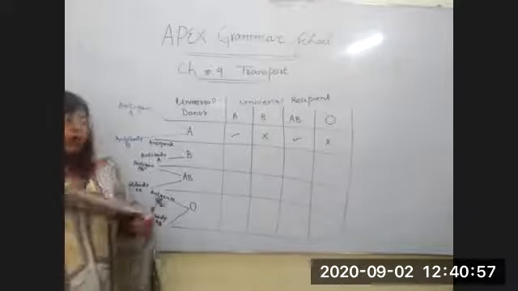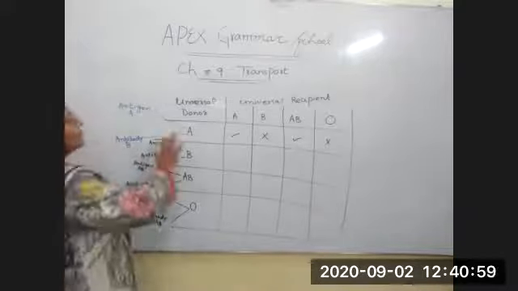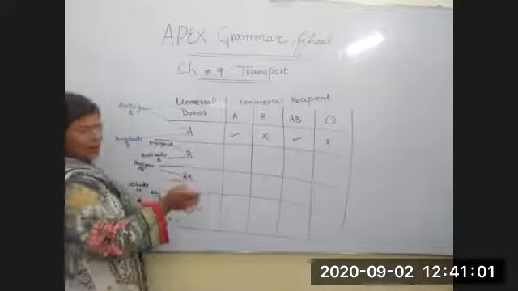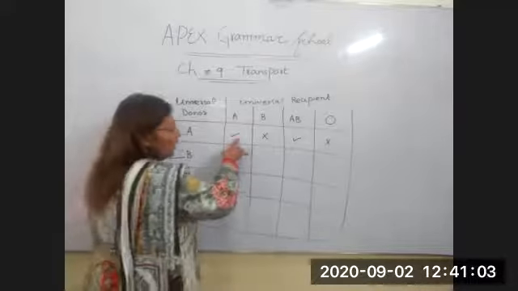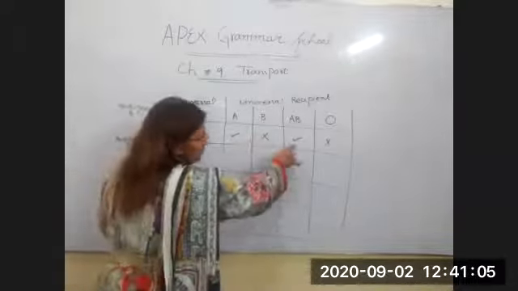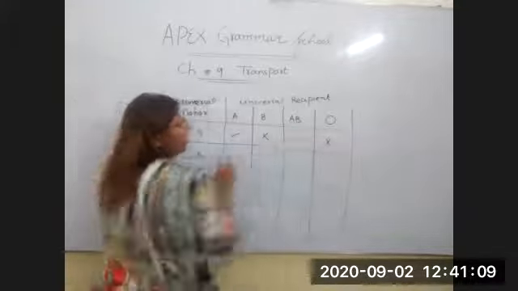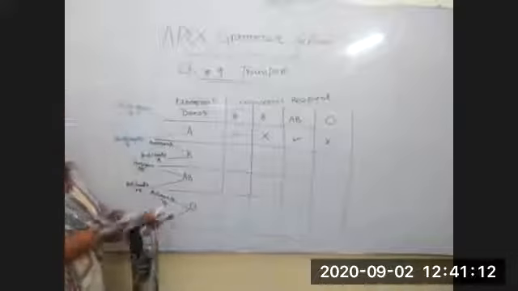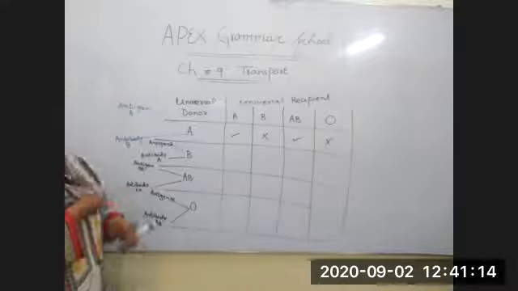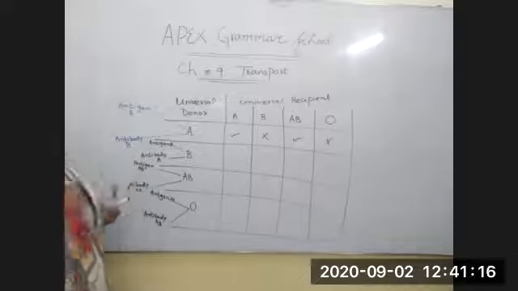So according to this table, we can see blood group A can transmit blood only to blood group A and blood group AB. It can never transmit to B and O. If this blood is transfused to blood group B and O, what will happen?